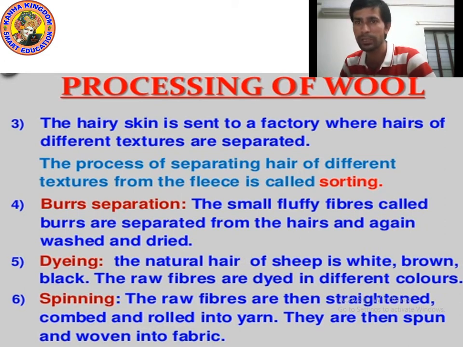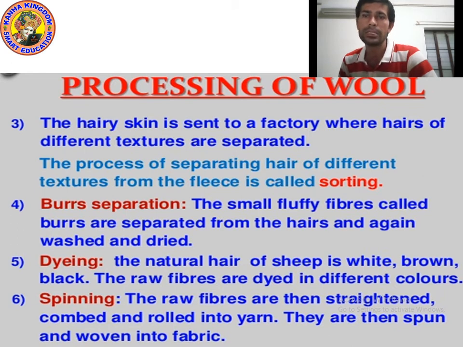Sorting means separation, where hairs of different texture are separated. The process of separating hair of different texture from the fleece is called sorting. Texture means appearance, how it looks, soft or coarse.